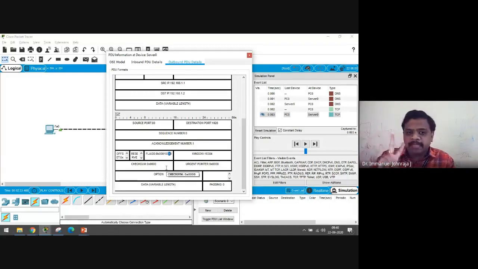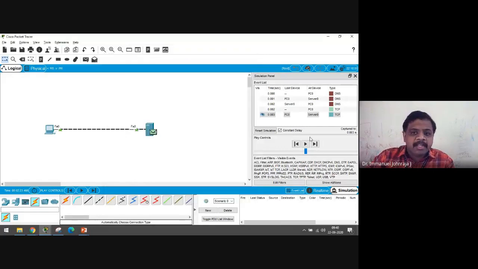This is the second message, from the TCP server to the client. You can see the acknowledgement number is 1, which means I have received the packets up to sequence number 0; send me the next packet. The source and destination ports are exchanged, which you are aware of. I will allow this to go.